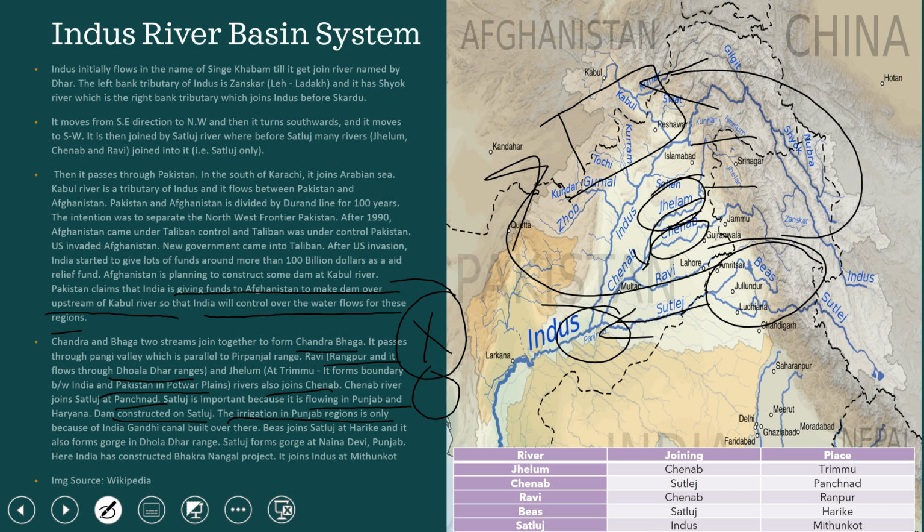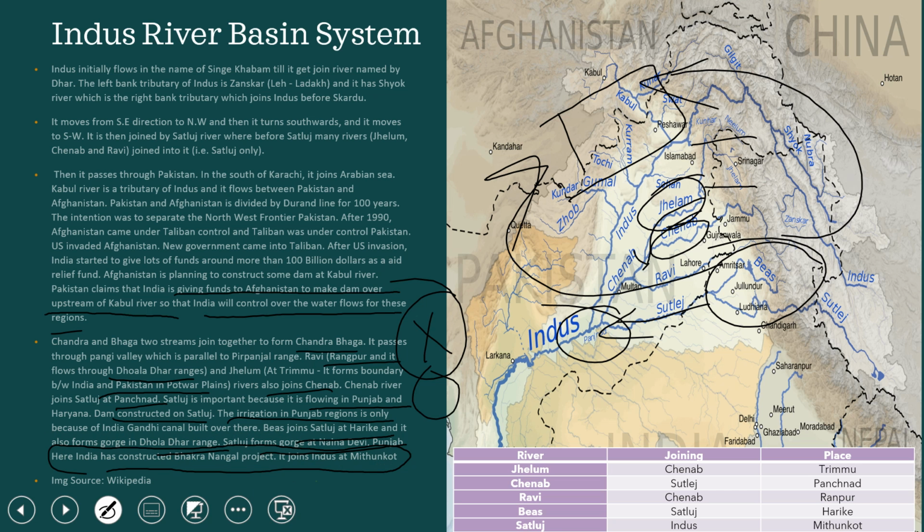Beas joins Satluj at Harike, and it also forms a gorge in the Dholadhar range, and Satluj forms a gorge at Naina Devi. And here India has constructed the Bhakra Nangal project. It is known as Indus at Mithunkot.